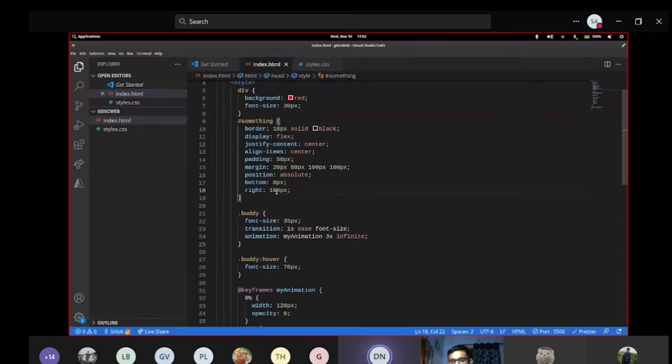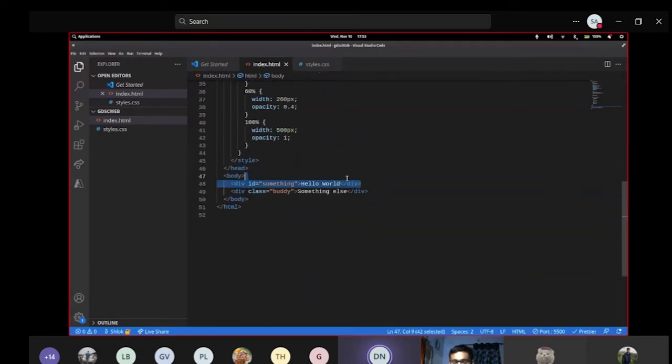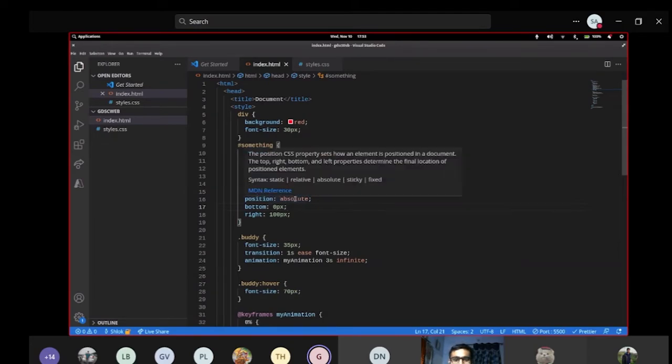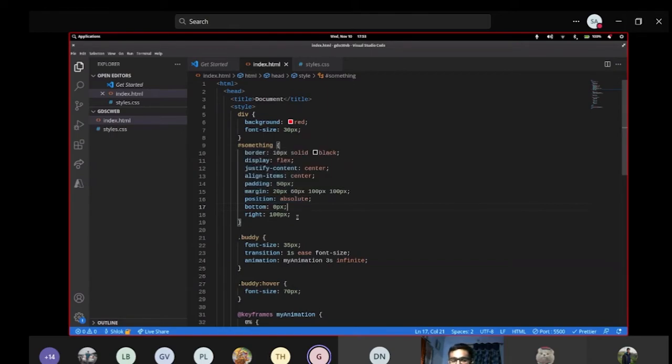Let's see what happens. So it is going to take a particular position from the bottom; this is used to trigger these two things. Otherwise, if I don't use these, the two things will not work. So if I want to custom align any particular element on a web page, I can use this position. I can play with position absolute. There's a position called relative, there's a position sticky. There are a lot of positions, and you can use any of them based on your use case.